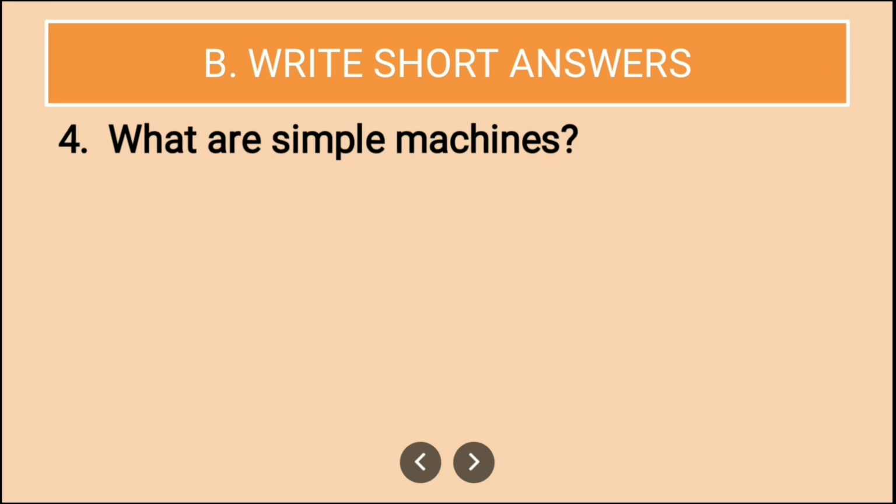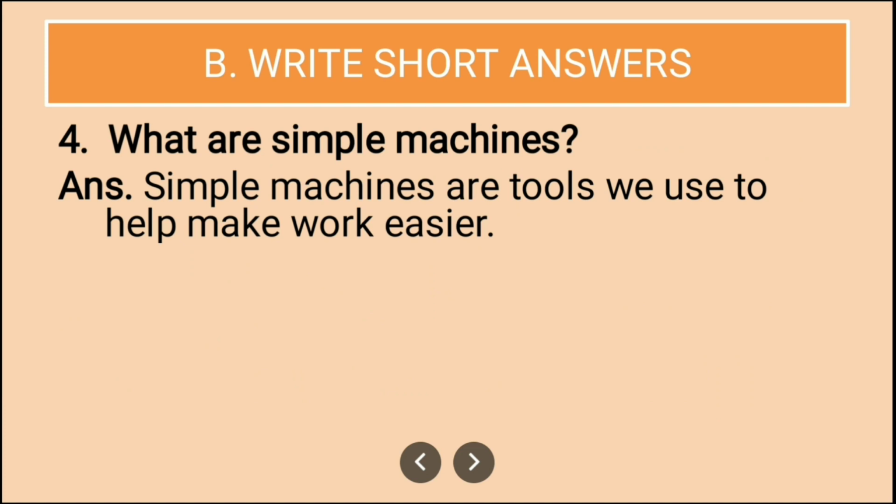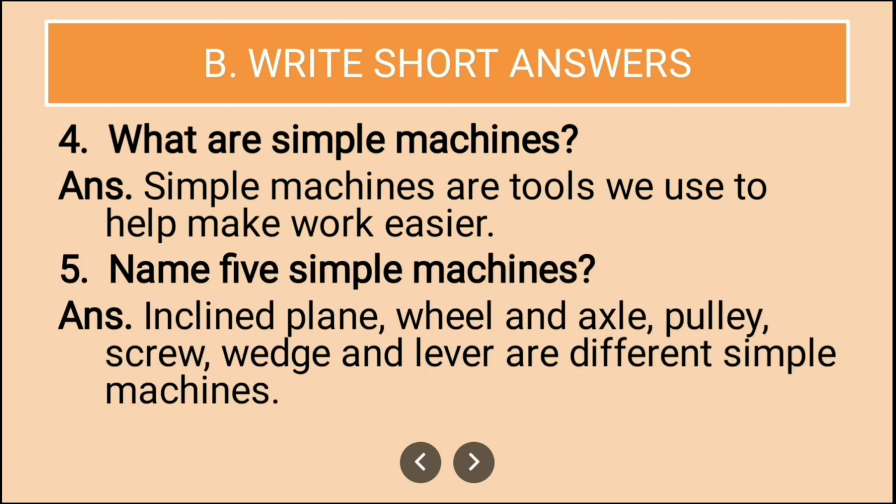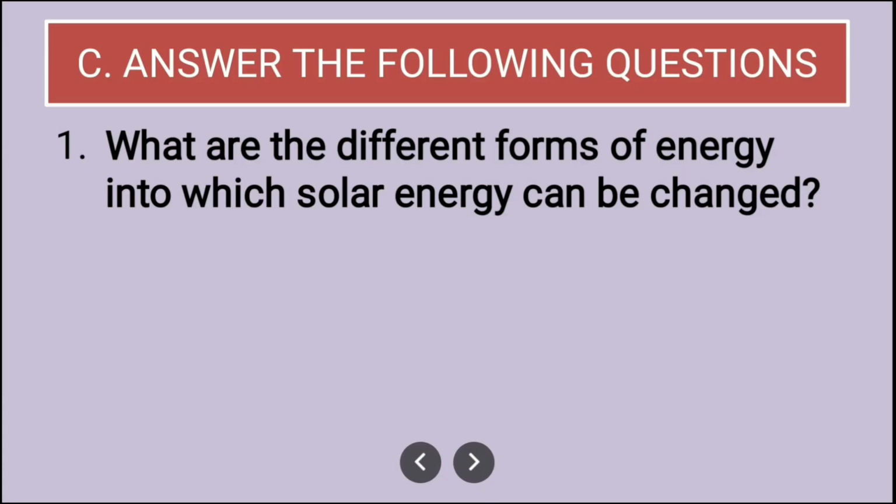Fourth question, what are simple machines? Here you will write simple machines are tools we use to help make work easier. Fifth question, name 5 simple machines. Very easy. You will write inclined plane, wheel and axle, pulley, screw, wedge and lever are different types of simple machines. Now students, let us come to long answer questions.